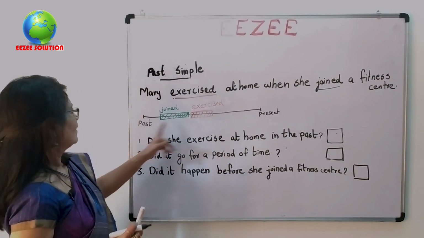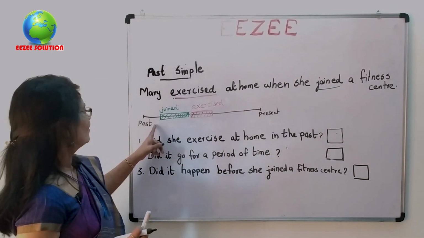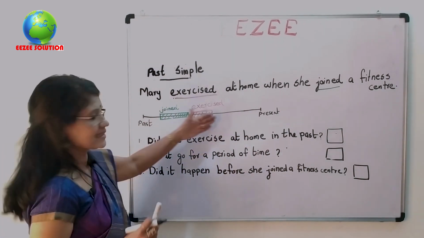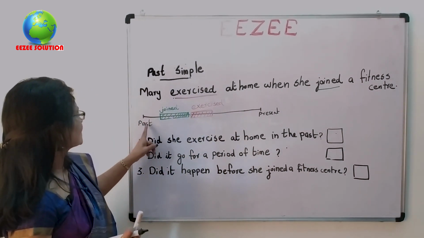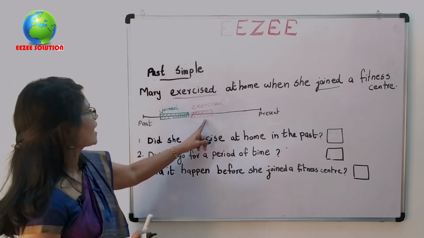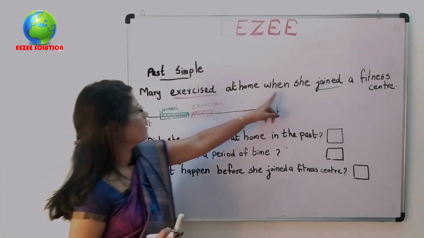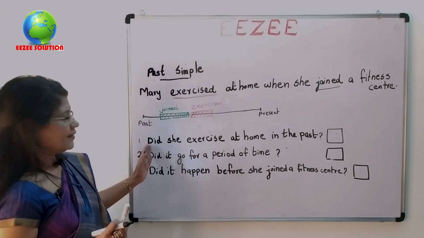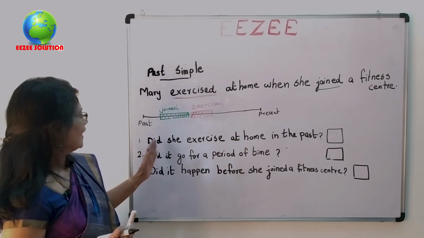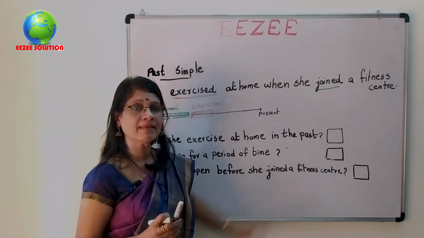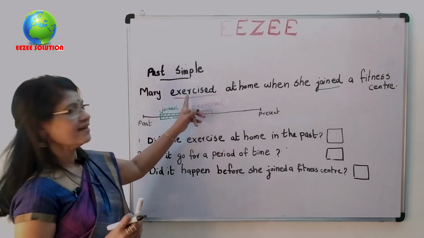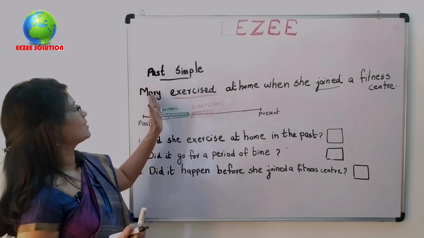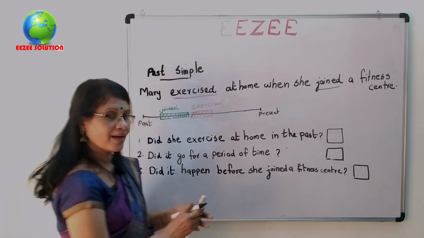Here, a timeline is also there. You just see joined here and exercised. And look here. Did she exercise at home in the past? Is it clear in this sentence? Yes, Mary exercised at home. So, it is clear.